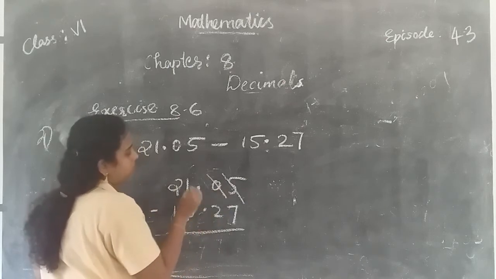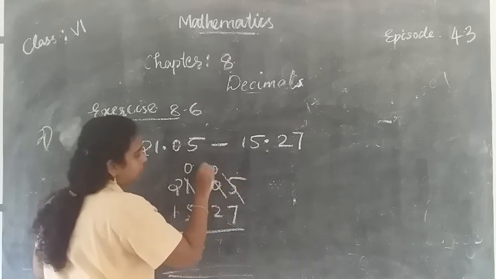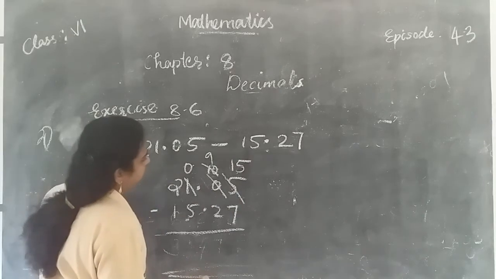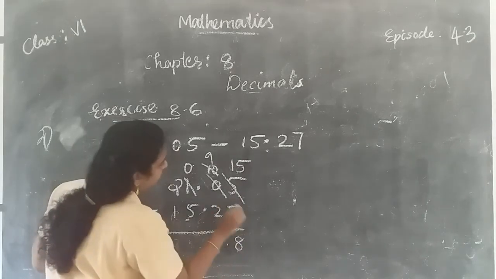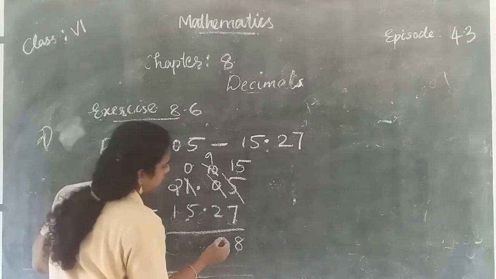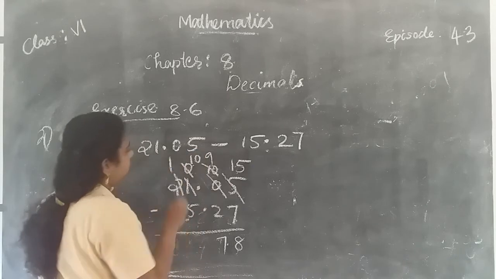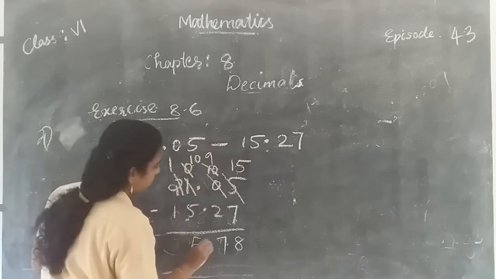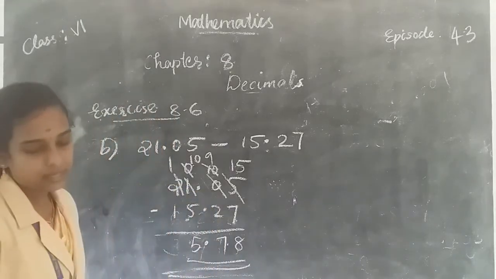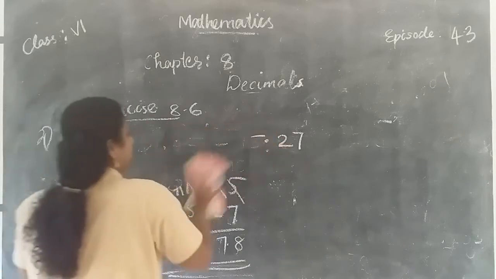Here is 0, so here becomes 0 and here is 10. Then you take 1 from the 10 and the 10 becomes 9 and here is 15. So 15 minus 7 is 8. Then here 10 and here 1. Then 10 minus 5, 5. Then we get 5.78. Okay, so like this you do the C and D questions as your homework.